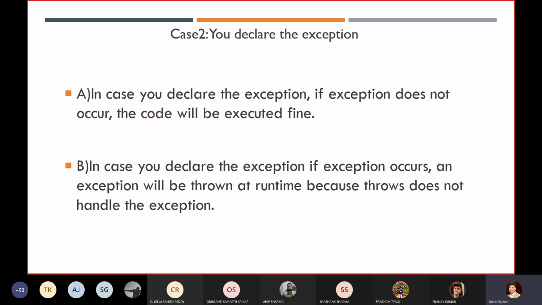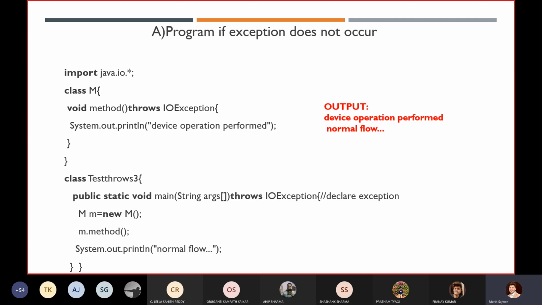Now, in the second case, let's check it out. What will happen in our second case? In case you declare the exception, if the exception does not occur, the code will be executed. So let's take our second case: a program if the exception does not occur. See what is happening over here.